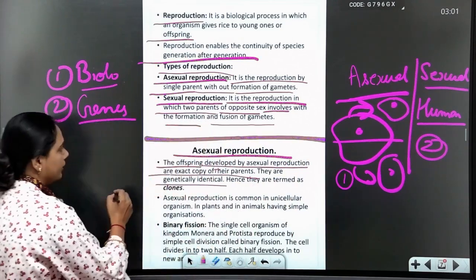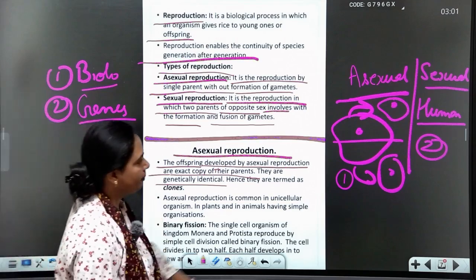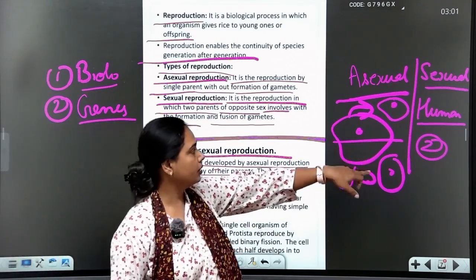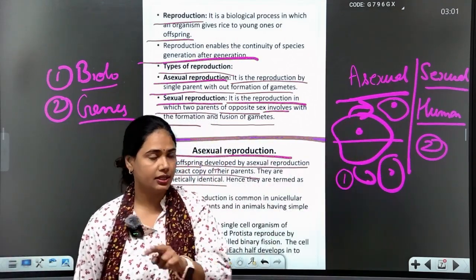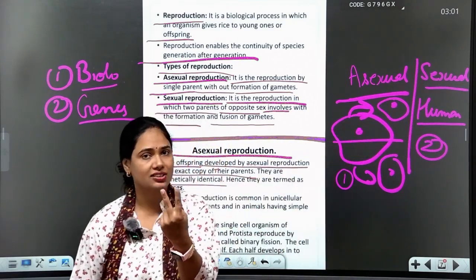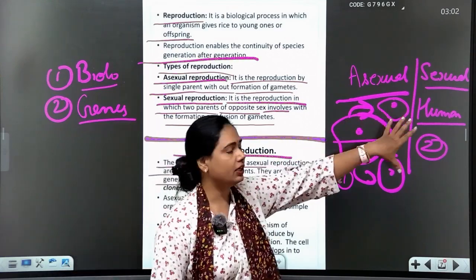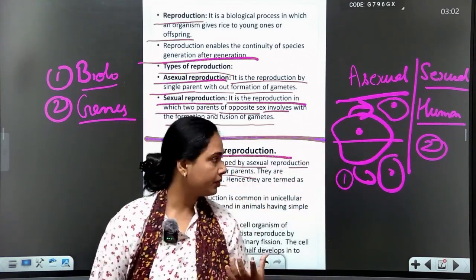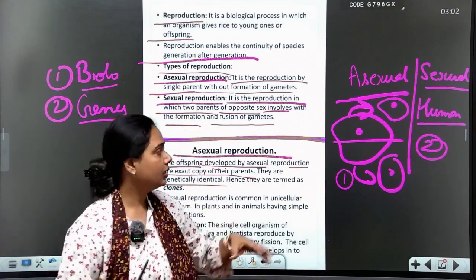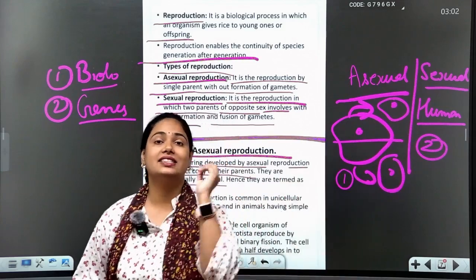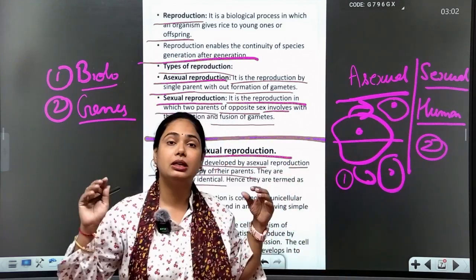If amoeba, a unicellular organism, gives birth to two daughter cells, whatever character amoeba has, they transfer into their daughter cells. But students, the two daughter cells look exactly like amoeba.